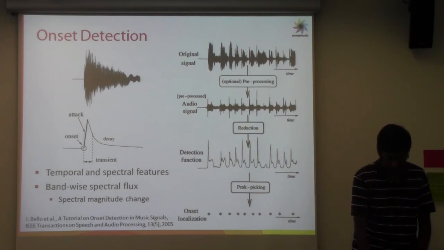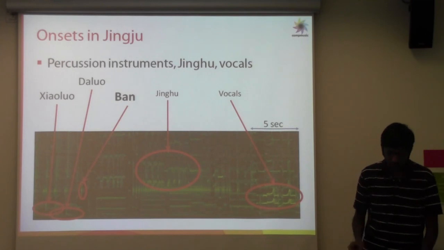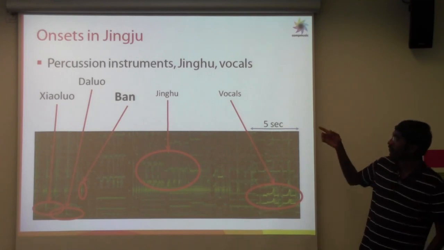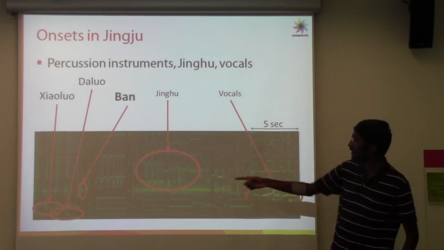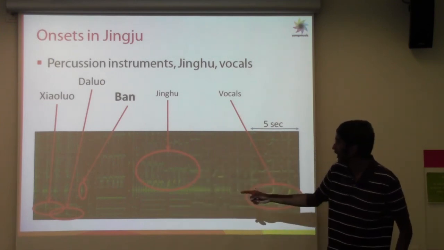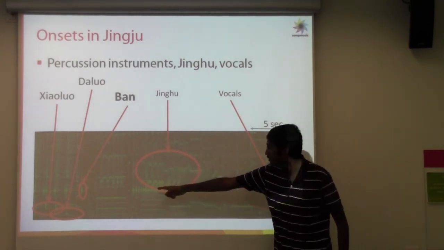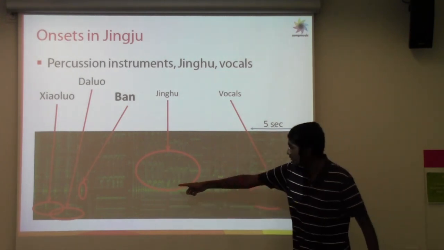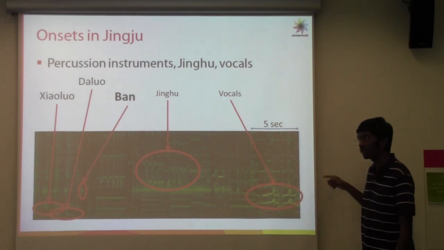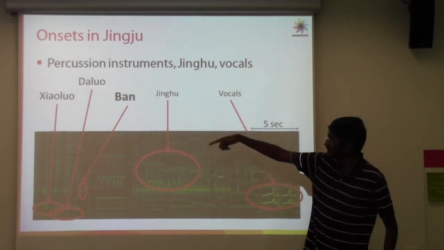So let's look at an example. Here I've marked the spectrogram of an introduction section of the aria. It has the percussion patterns at the beginning, then a sequence of drums that are being played, and then the vocal starts here. So we can see different onsets of different instruments here.